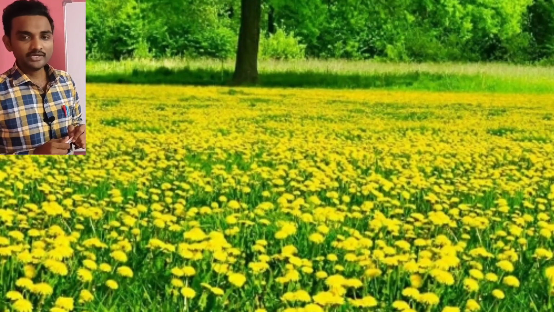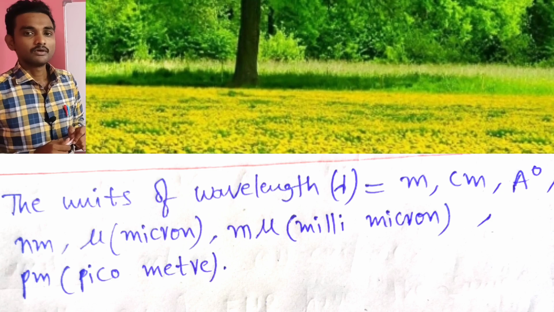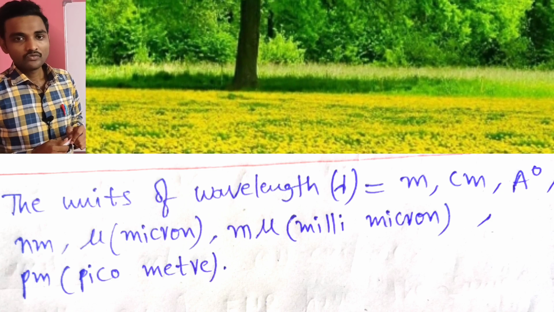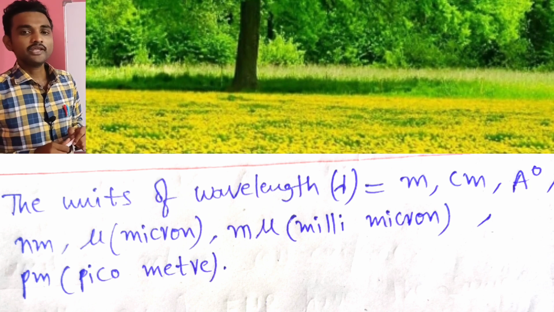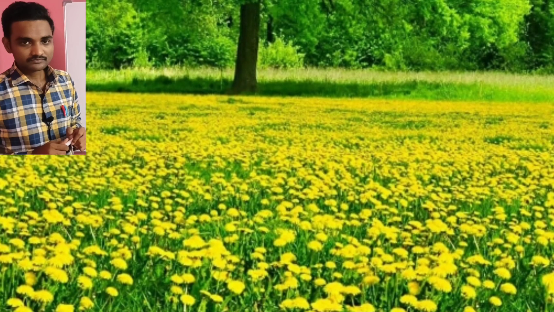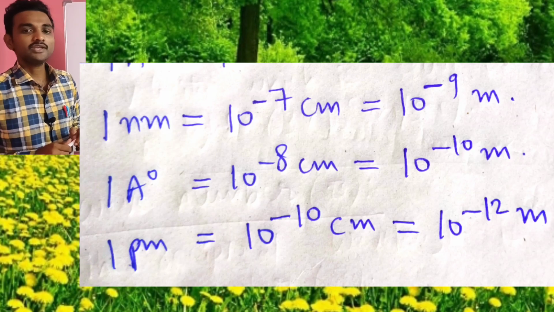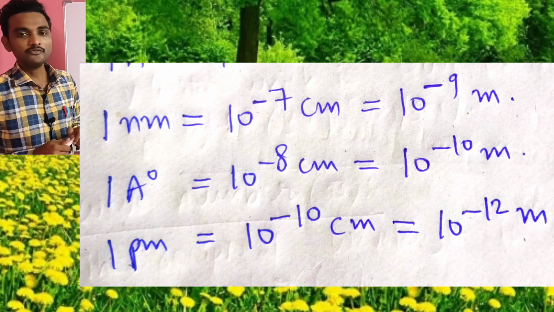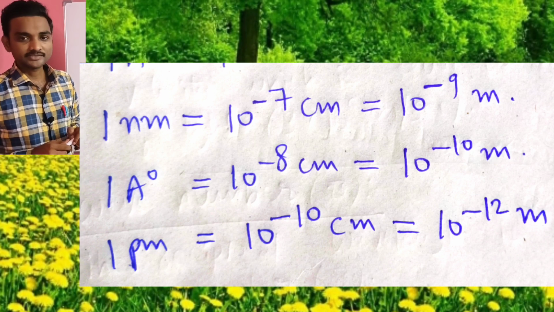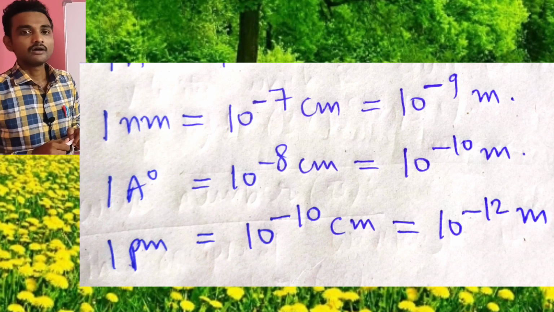Okay. Next, the units of wavelength are meter, centimeter, angstrom, nanometer, micron, millimicron, and picometer. Here 1 nanometer is equal to 10^-7 centimeter, and it is equal to 10^-9 meters.